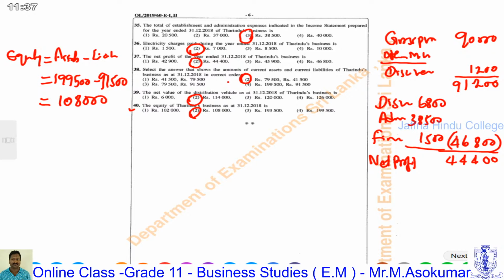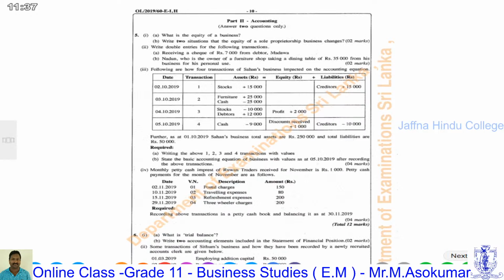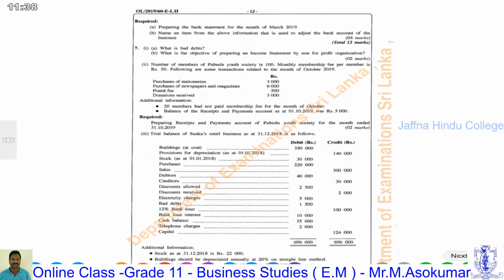That last question, question number 7. In this question, there are 3 parts. In the first part, the question is, what is bad debts?